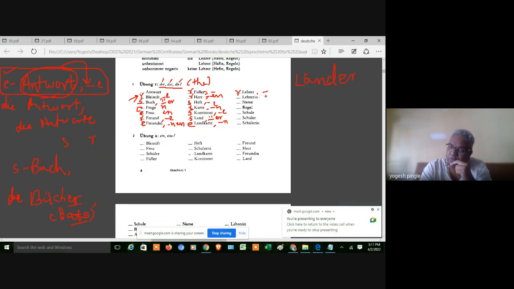So there is no change in the plural form of Lehrer, means only the same. There is a plural form, but it is the same as the singular. Singular is der Lehrer, plural die Lehrer. The teacher, the teachers, like that.